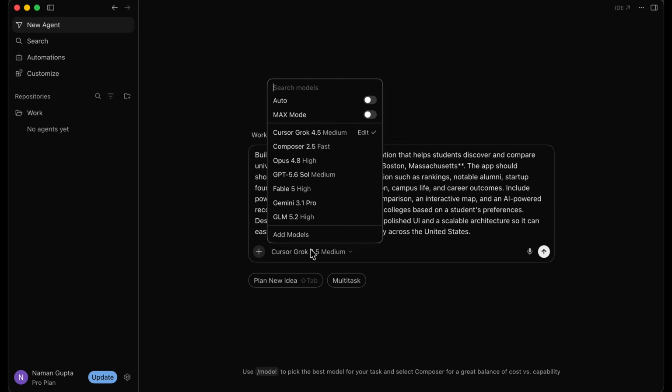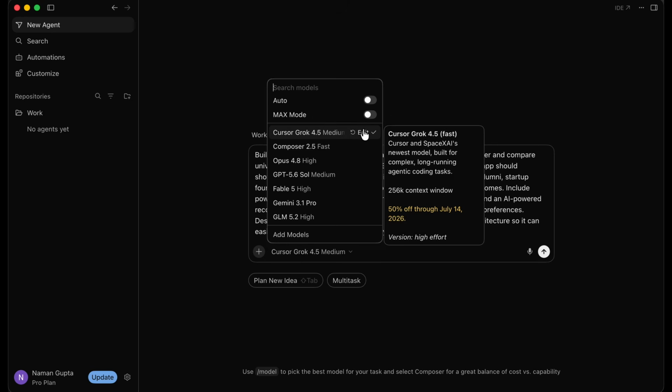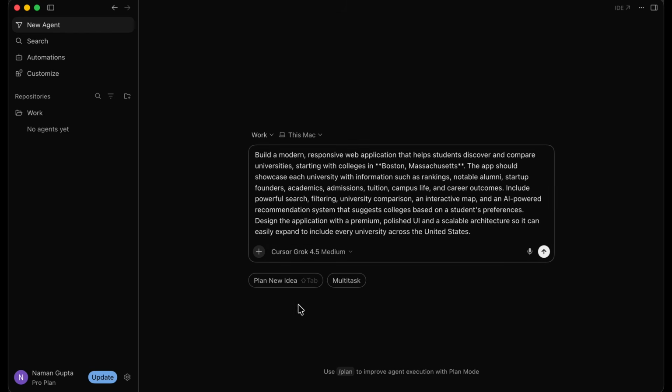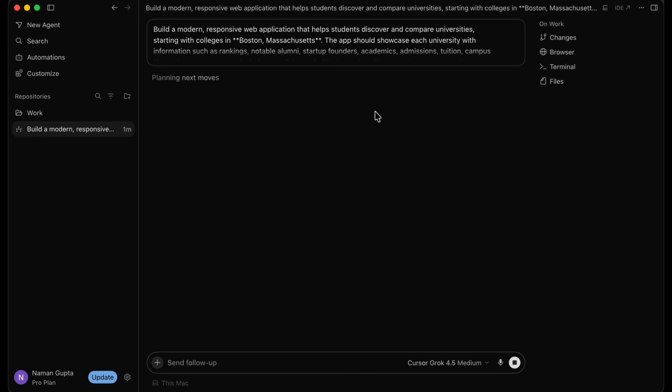One more thing I want to mention is that I've switched from high to medium. So if you click on edit right over here, you can see that there's different effort levels, which means how much effort this model is going to apply when it's completing a particular task. So earlier it was on high, I've switched over to medium, and it was earlier on fast, I've turned that off because it consumes a lot of usage, and for now we don't need exceptional speed. So I'm going to be using Cursor 4.5 medium. All right, so you can adjust that based on your preferences, but for moderate usage and pretty decent applications, the perfect balance is, in my opinion, Cursor Grok 4.5 medium. So I'm going to hit enter, and we are going to let Cursor build this application for us.